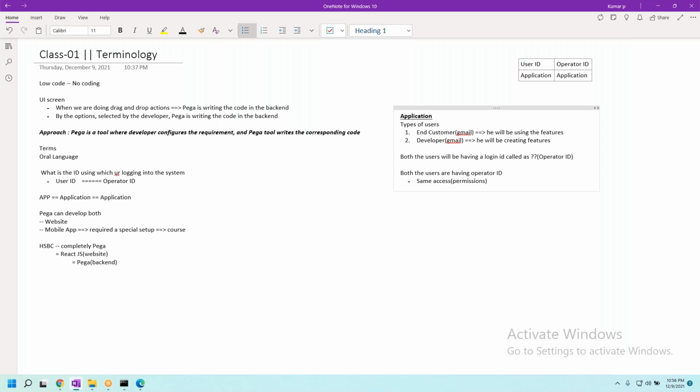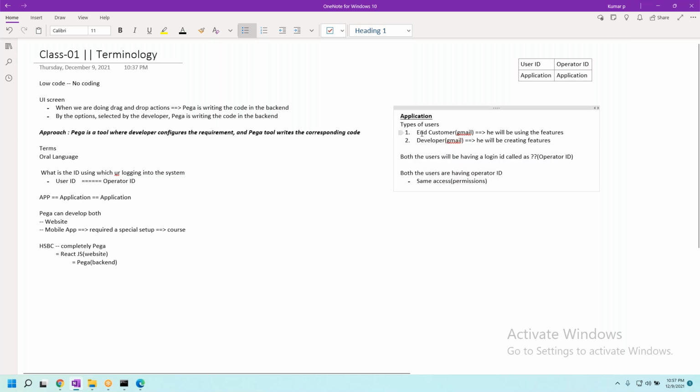Permissions. What do you mean by access? See, if an end user is given the same access as a developer, what will he do? He will crash the application. Can I say that? Yes, sir. A developer should do the developer job. An end user should do the end user thing.